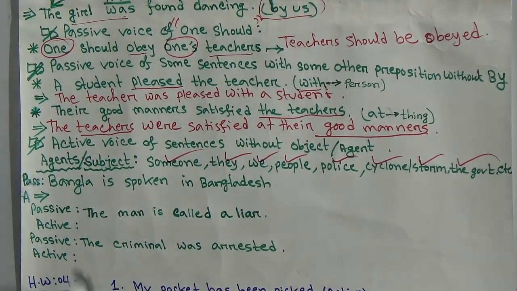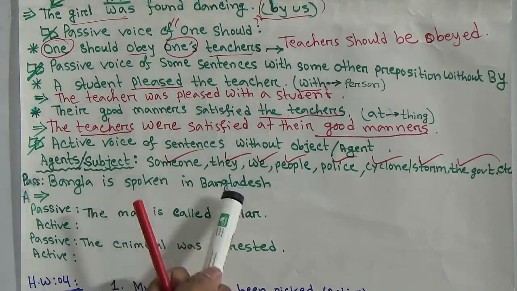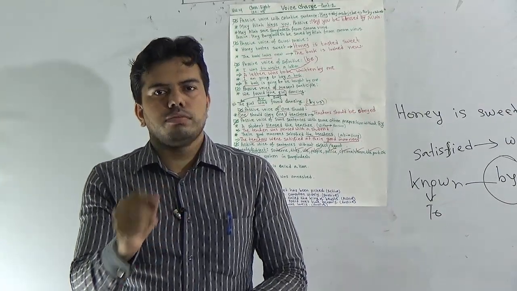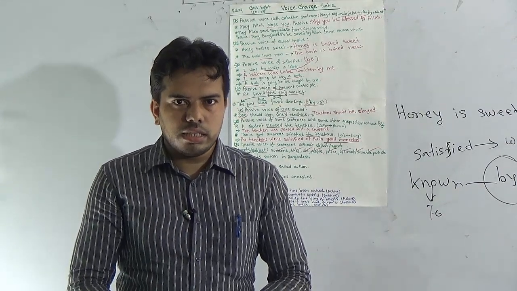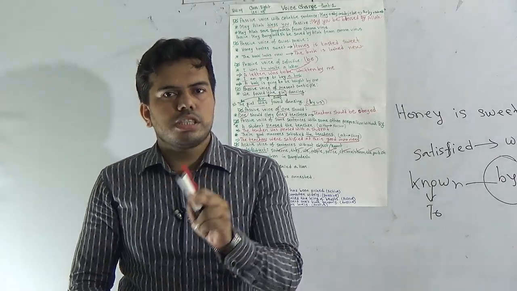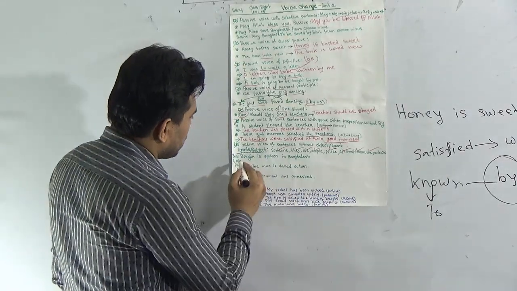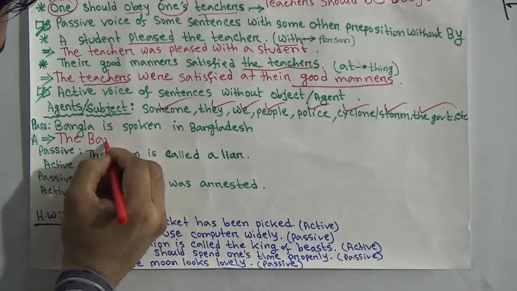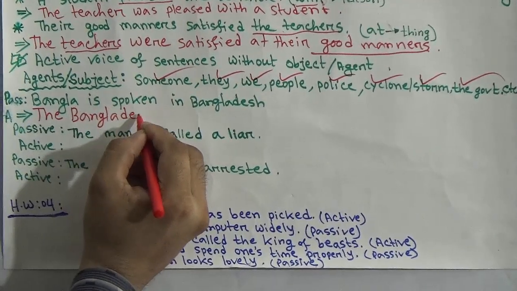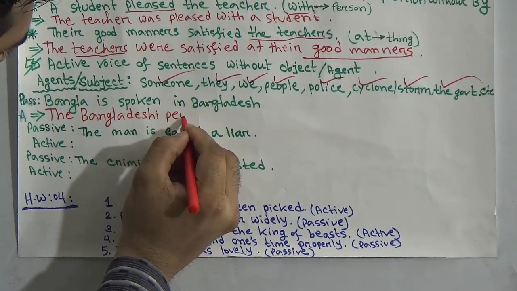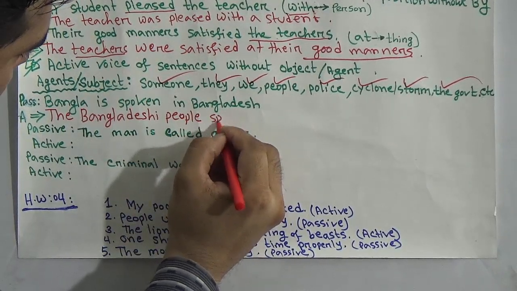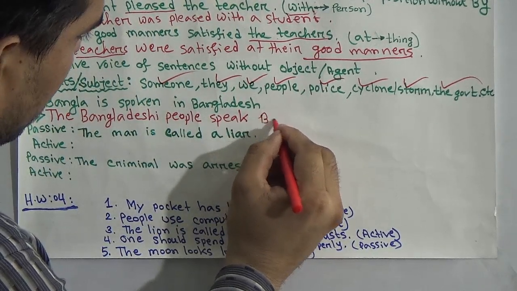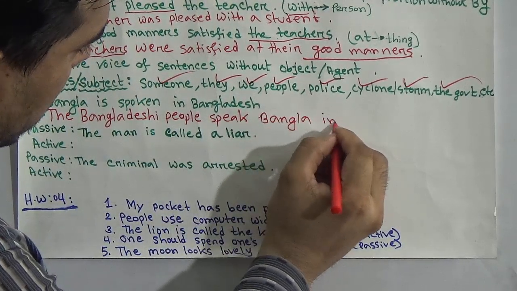First sentence, Bangla is spoken in Bangladesh. Just think about who speaks Bangla in Bangladesh. Bangla is spoken in Bangladesh. Who speaks Bangla in Bangladesh? Americans, Canadians? No. The Bangladeshi people speak Bangla in Bangladesh. So we should write here the Bangladeshi people speak. The Bangladeshi people speak Bangla where? In Bangladesh.